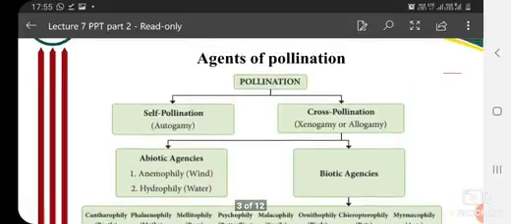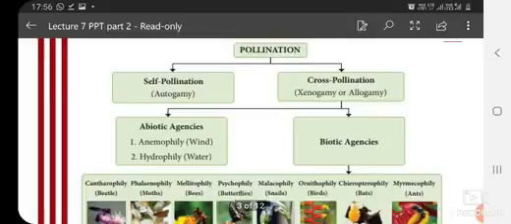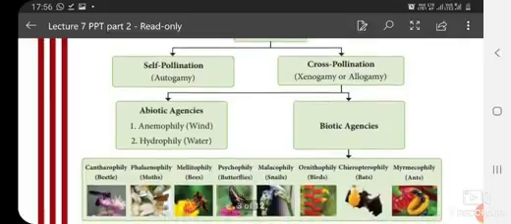Pollination is of two types, self and cross. Cross-pollination is also known as xenogamy or allogamy, and this needs some agents.